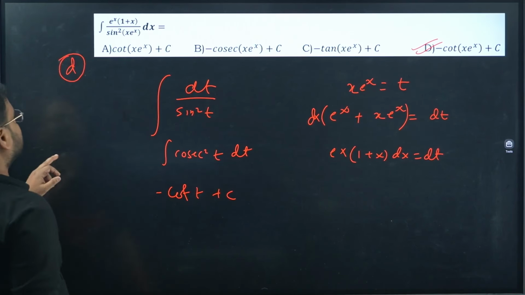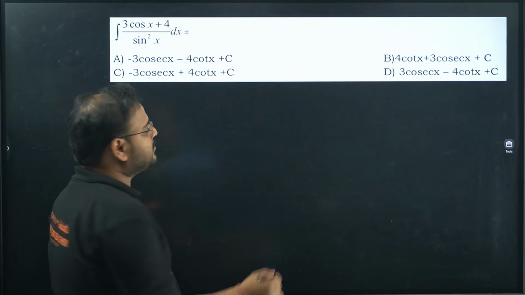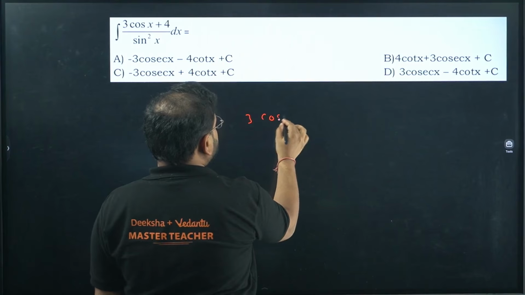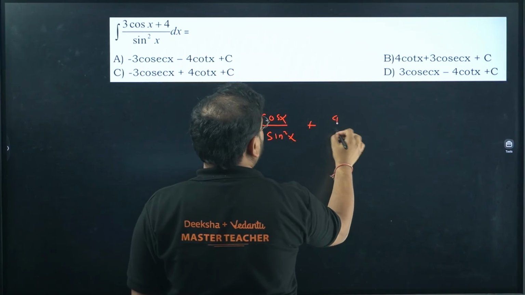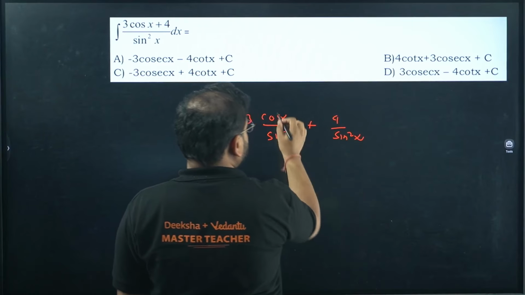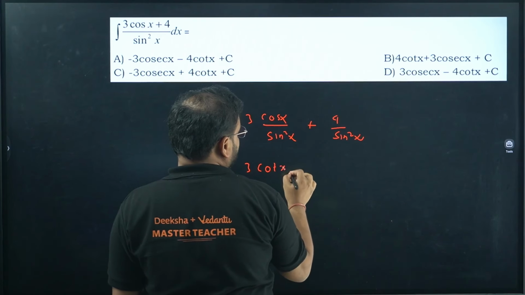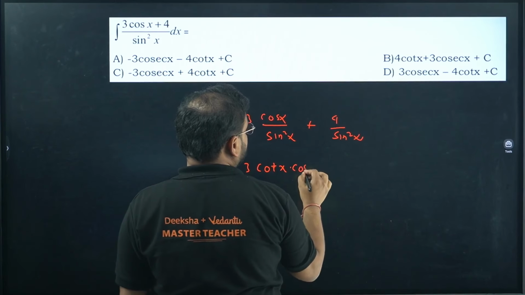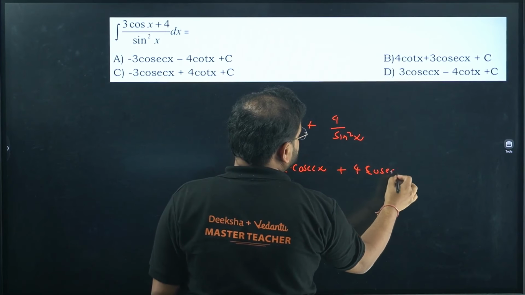Have a look. Next. 3 cos x plus 4 upon sine square x. Again a simple question. Separate the terms. 3 cos x upon sine square x plus 4 upon sine square x. We get here cos by sine will be cot x, and 1 by sine will be cosec x, so 3 cot x cosec x, and over here 4 cosec square x.